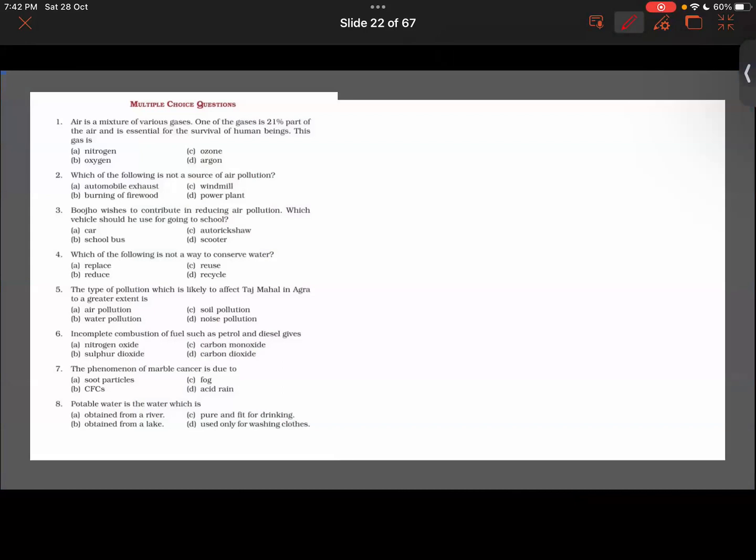Before we move on to discuss some other pollutants like carbon dioxide, and then water, and other things like suspended particulate matter, SPMs, I have got a few questions. Some of the questions you will be able to answer from the discussion we had so far. Question number one, Arhan, you answer this one.